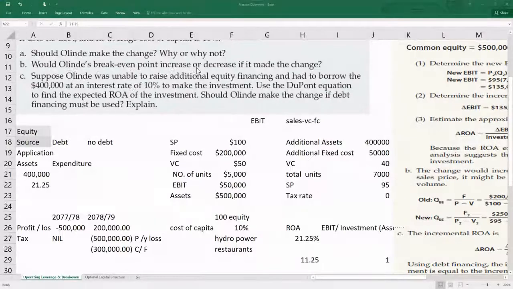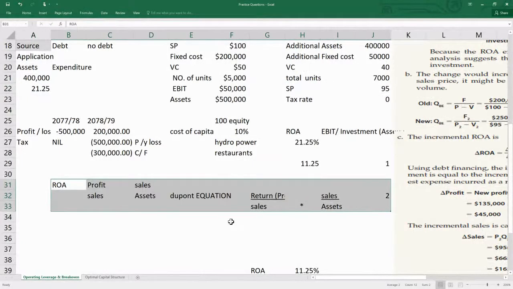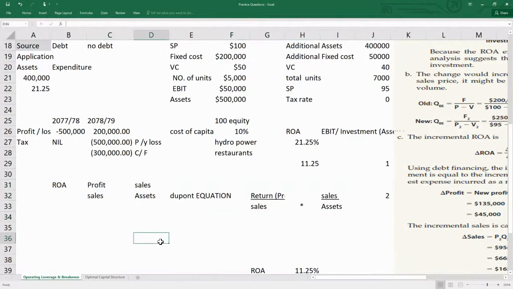Likewise, this break-even concept is really, really important. Let us see in this case as well. Would Olind's break-even point increase or decrease if it makes the change? So let us find break-even. What is the formula of break-even? Break-even is fixed cost divided by sale price per unit minus variable cost. It simply means how many extra units we want to sell to cover this fixed cost, right?